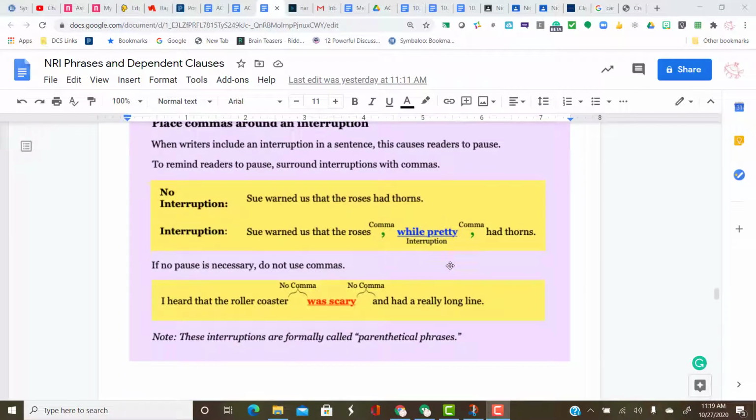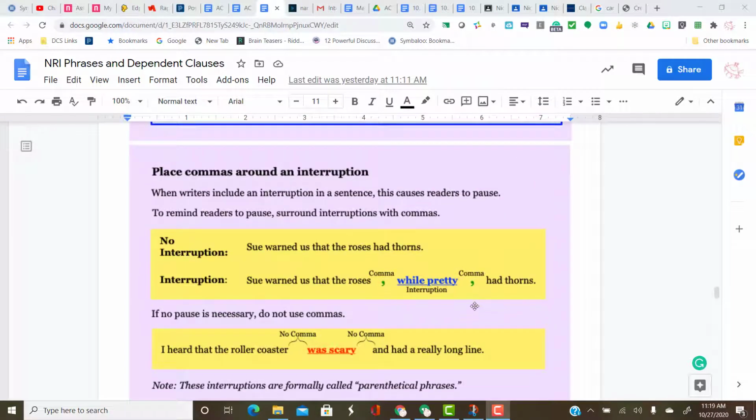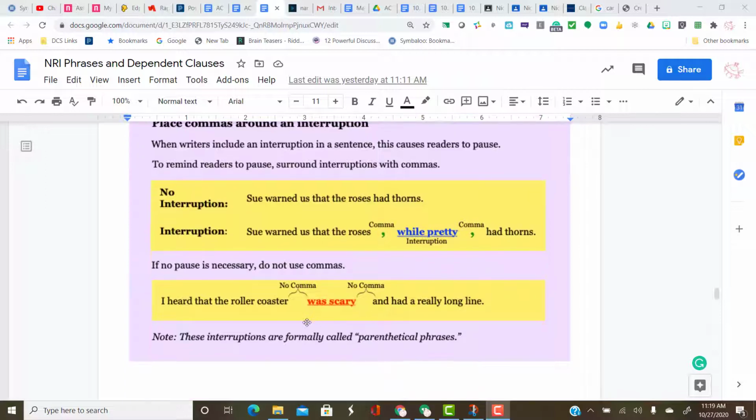Slide 16. Interruptions. Anything you do that interrupts the flow of the sentence, gives you extra information, set it off with commas, if you would pause around them. So, Sue warned us that the roses had thorns. You don't pause there, so no commas. But you add the interruption. Sue warned us that the roses, while pretty, had thorns. You pause before and after, so put commas before and after. No pause, no commas. I heard that the roller coaster was scary and had a really long line. No pause, no commas.